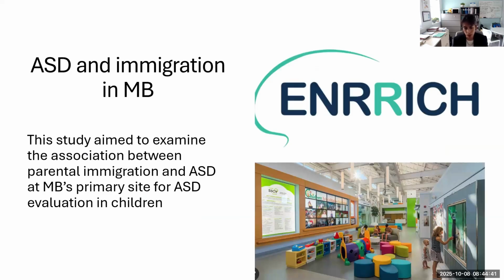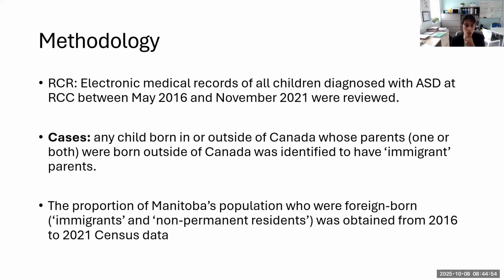We got a relatively small grant from ENRRICH, which is our neurodevelopmental group here in Manitoba. And we decided to look at this possible association, but in our center. So what we did, we looked at the electronic medical records of all children that were diagnosed with autism in our center between 2016 and 2021. Our cases were defined, so we were interested in any child born in or outside of Canada who had at least one parent who was an immigrant.